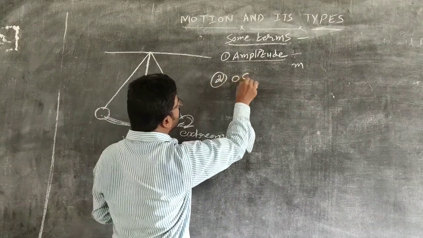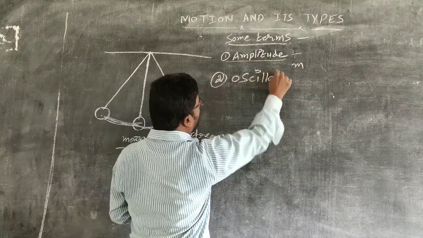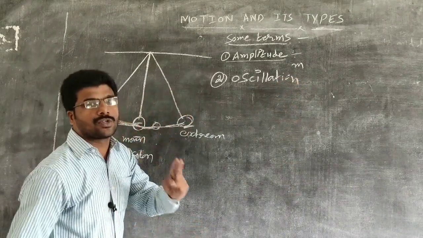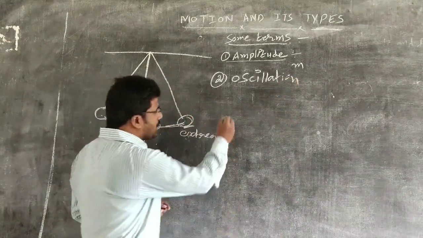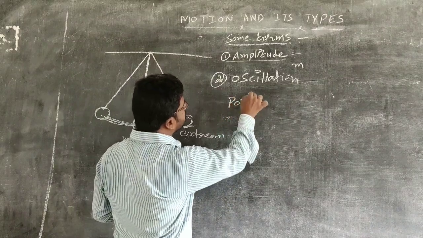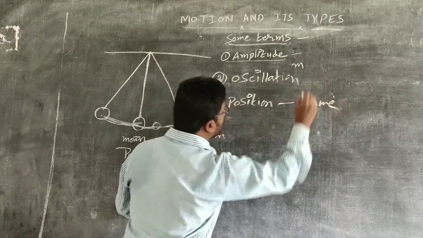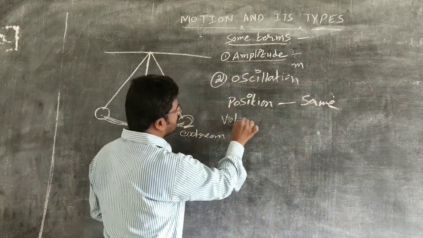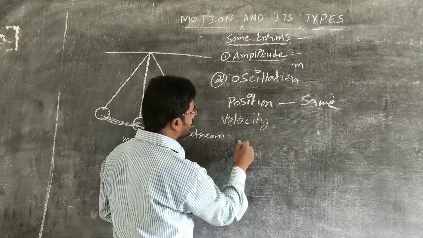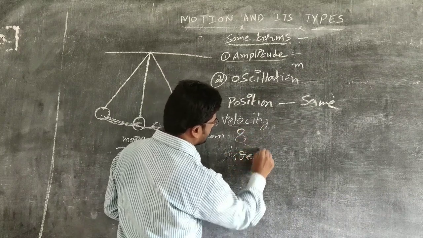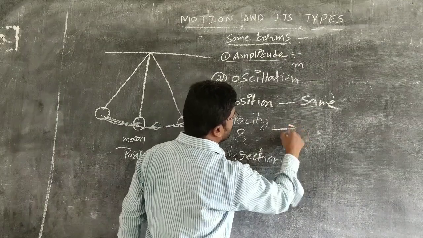Here it should satisfy two conditions. The first one is the position should be the same, velocity and direction should also be the same.